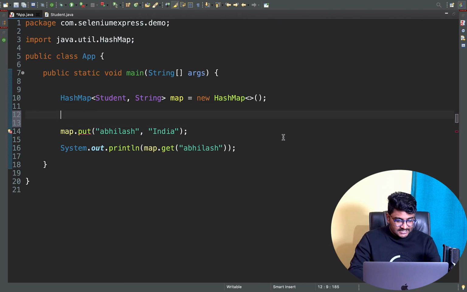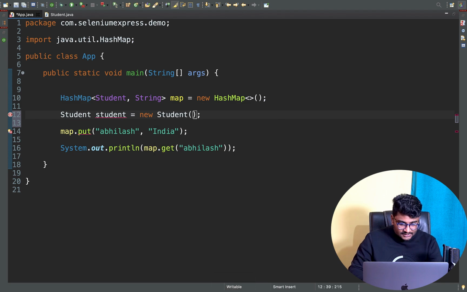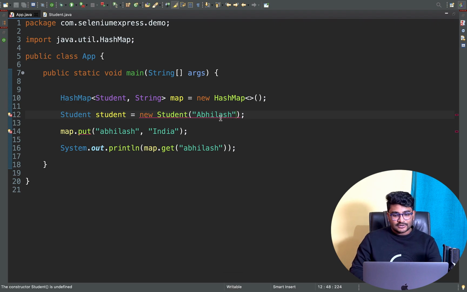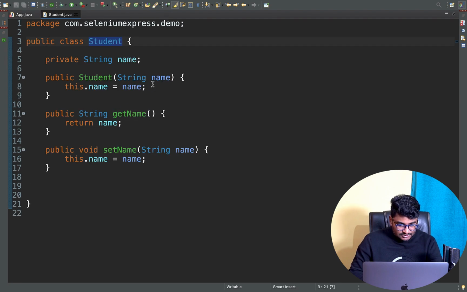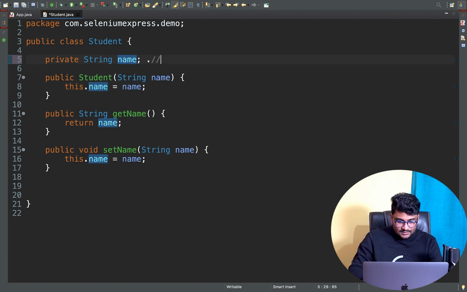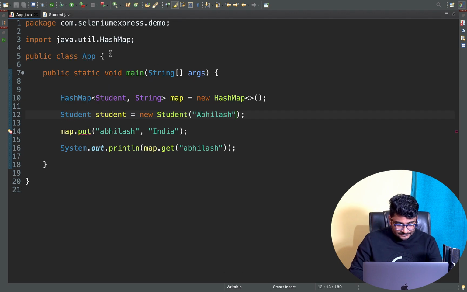I'll write Student s is equal to new Student, and here I'm going to give Abhilash as the data. Now this Abhilash that I'm giving here, if we go to the Student class, will be captured here, and this.name will be Abhilash. Right now this name is initialized with Abhilash. Cool. So if I go to app.java, I'm done with creating an object.